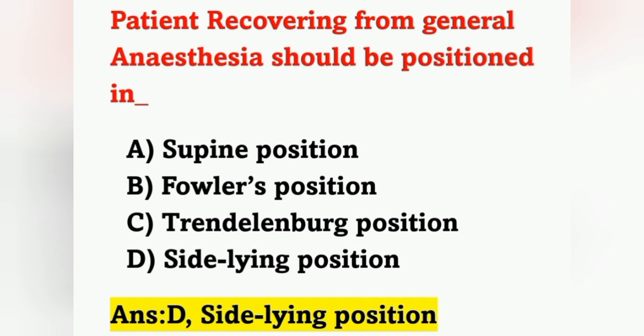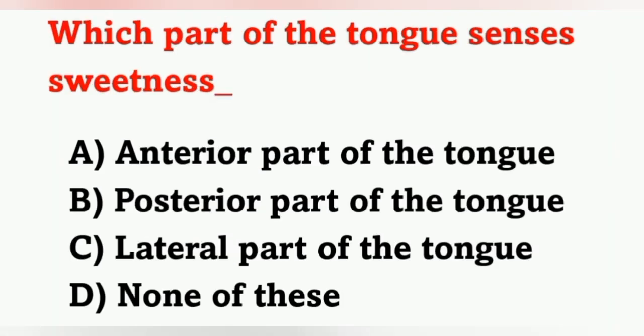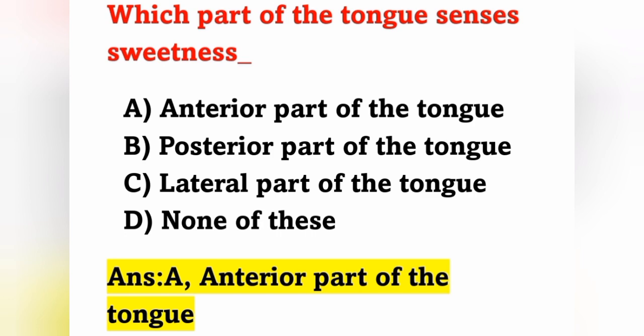The next question: which part of the tongue senses sweetness? Options: option A, anterior part of the tongue; option B, posterior part of the tongue; option C, lateral part of the tongue; and option D, none of these. Sweetness is tasted by the anterior part of the tongue. Option A is the correct answer. Bitterness is tasted by the posterior part of the tongue, and saltiness or sourness is felt in the lateral part of the tongue.